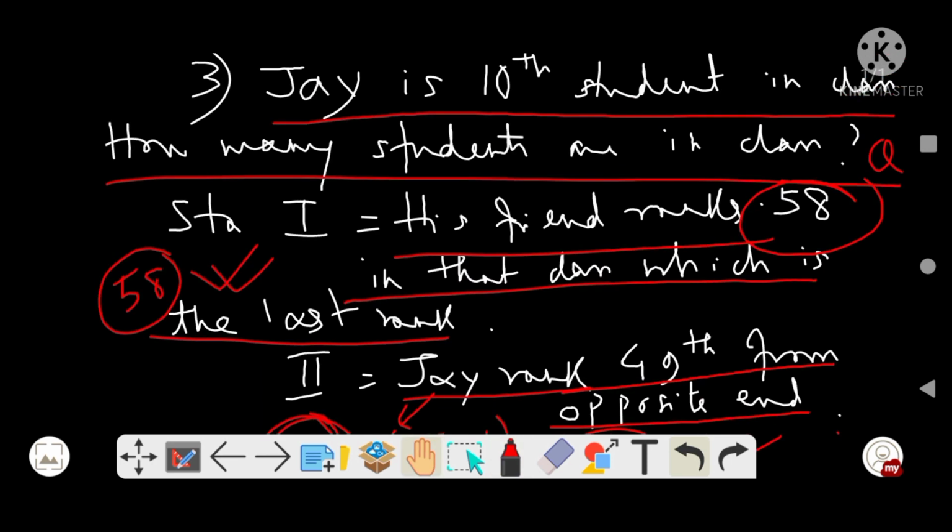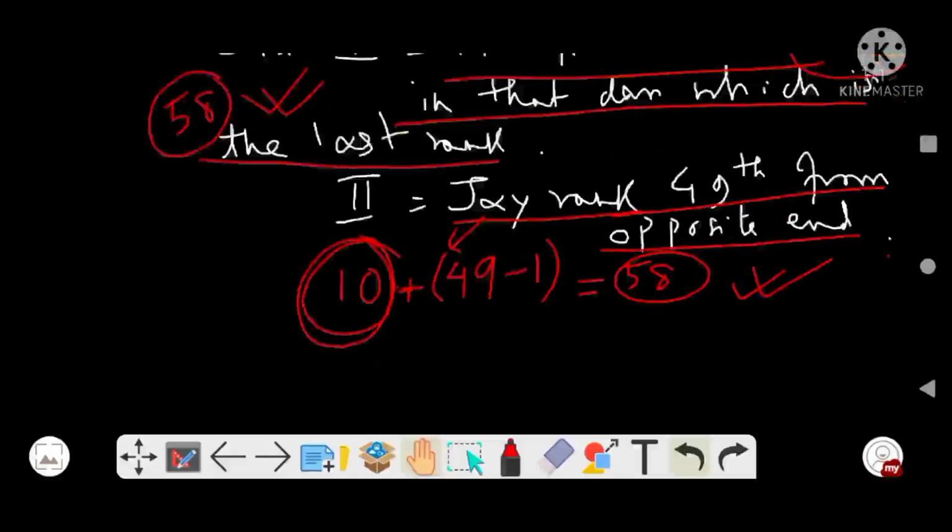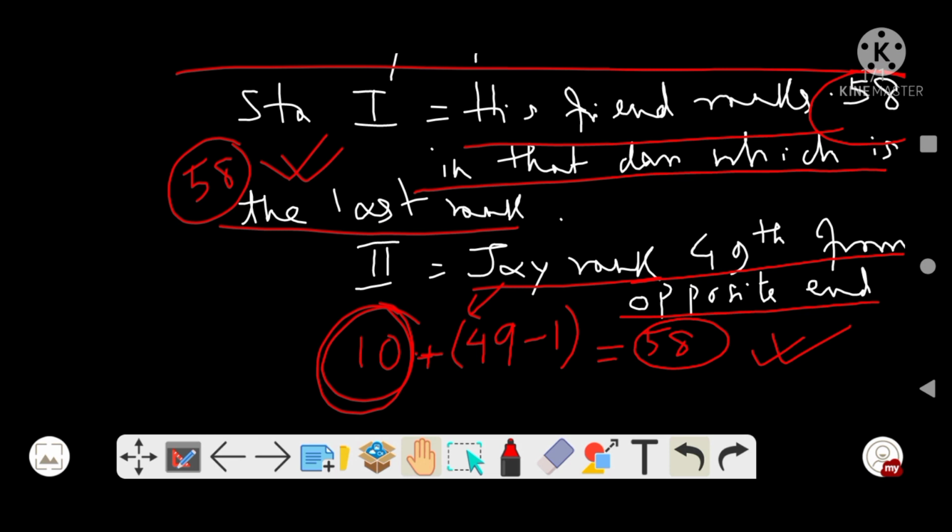From the first line it is mentioned that he is the 10th student, so I have to subtract him from the 49 because I took him already in the 10th position, right? So 10 plus 49 minus 1, that comes 10 plus 48, which equals 58. This is the number of students in the class.